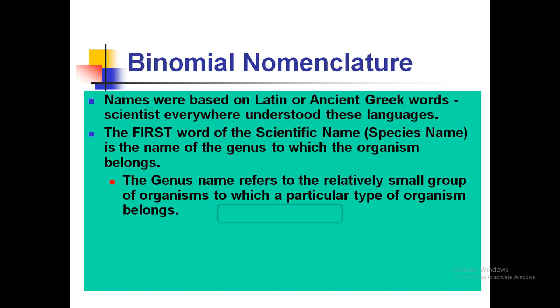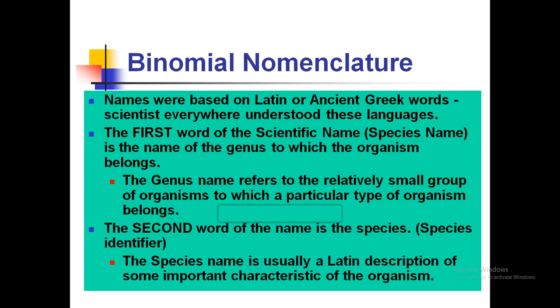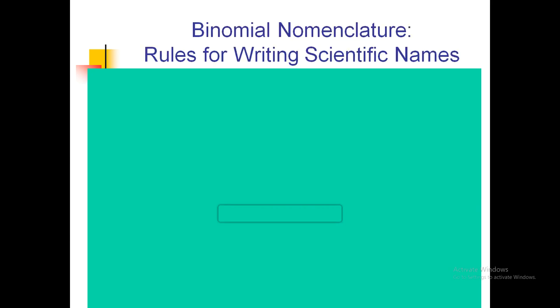The first word of the scientific name is the name of the genus to which the organism belongs. The genus name refers to the relatively small group of organisms to which a particular type of organism belongs. The second word of the name is the species identifier. The species name is usually a Latin description of some important characteristic of the organism.